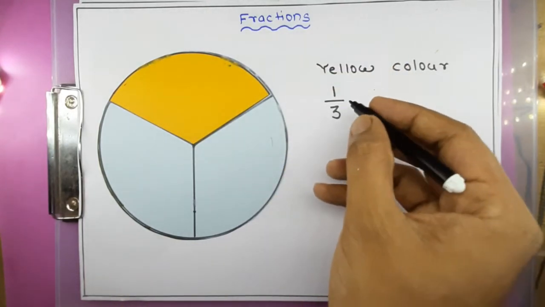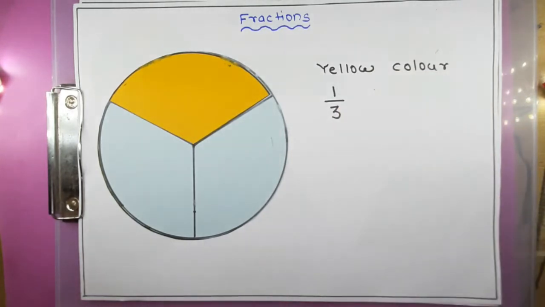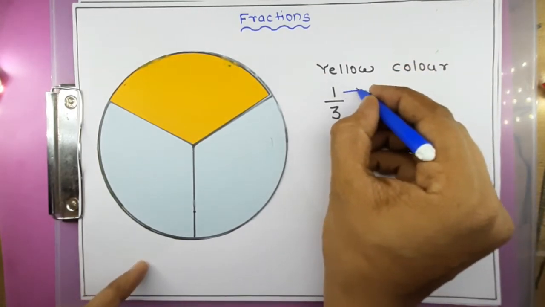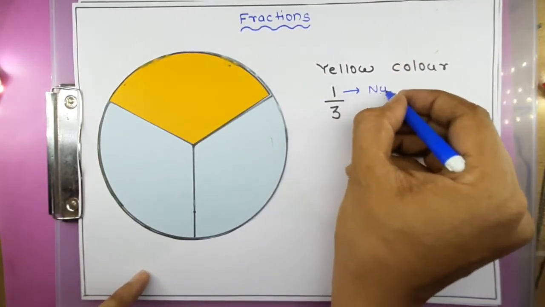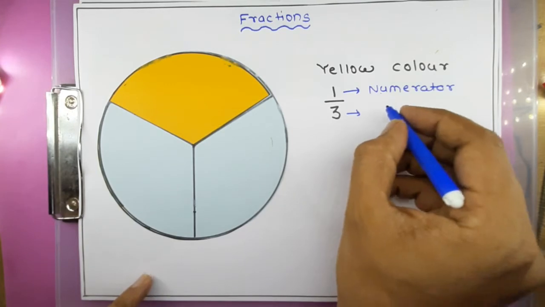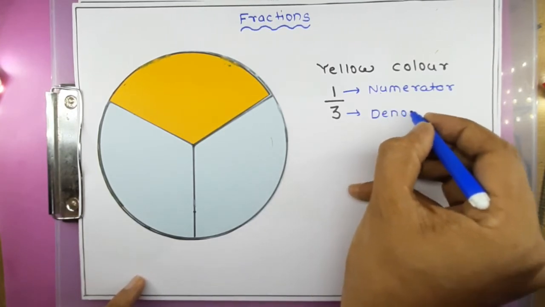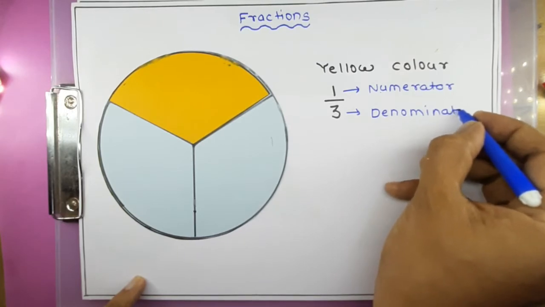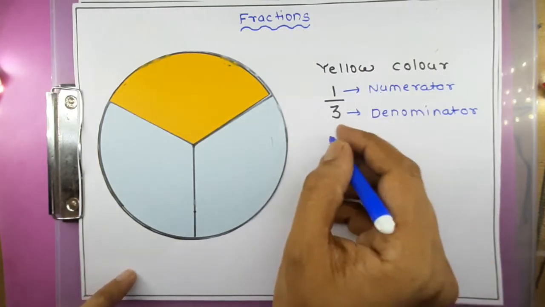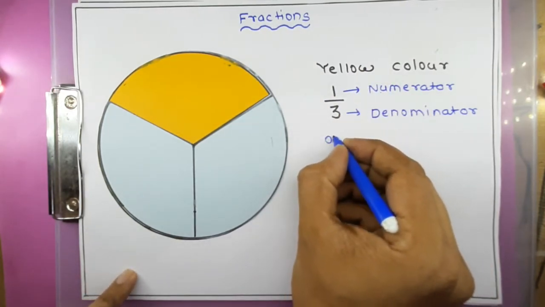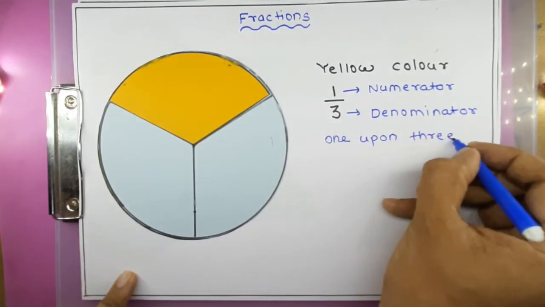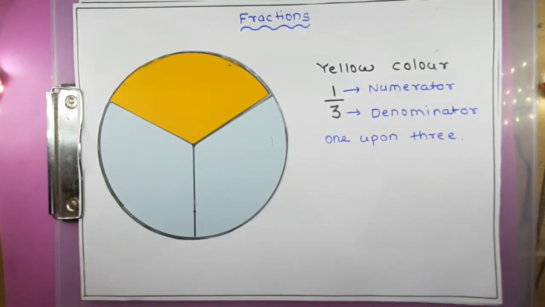The basics of fraction, you know: the number which is written above the line is called the numerator, and the number which is written below the line is called the denominator. And we read this fraction as 1 upon 3. So this is one fraction.